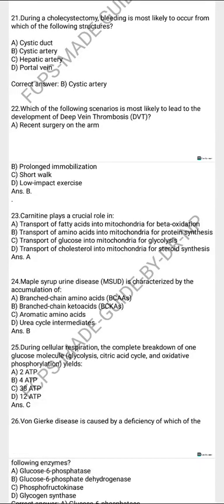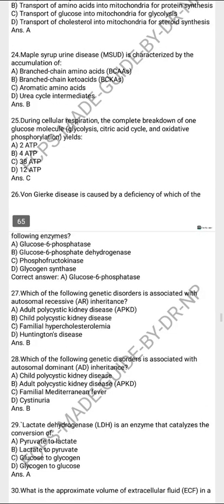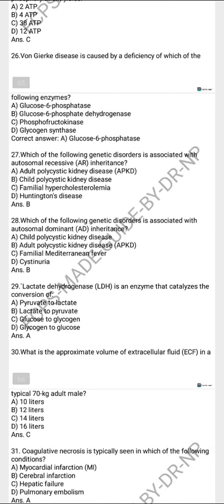Carnitine plays a crucial role in the transport of fatty acids into the mitochondria for beta oxidation. Maple syrup urine disease is characterized by the accumulation of branched-chain keto acids. During cellular respiration, the complete breakdown of one glucose molecule, glycolysis, citric acid cycle, oxidative phosphorylation, yields 38 ATPs. Von Gierke disease is caused by deficiency of which of the following? Glucose-6-phosphatase.